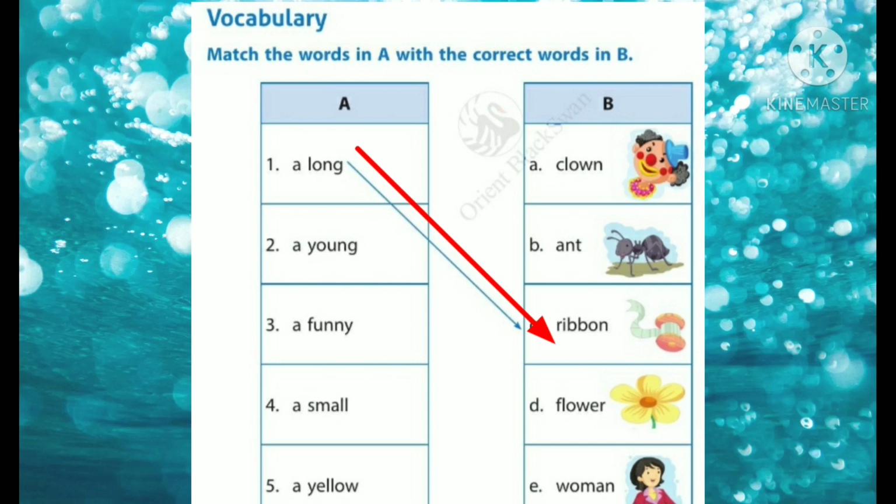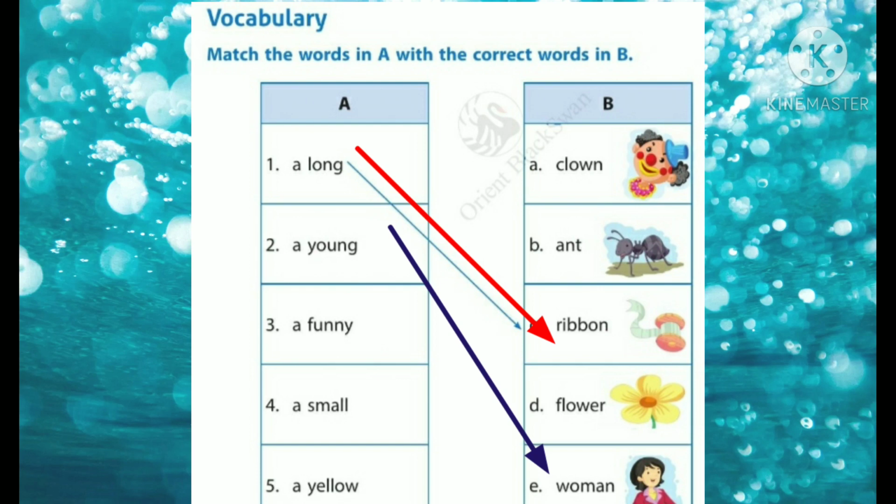So here, a long. Which is long here? Ribbon. A long ribbon. Two, a young. Who is young here? We can see a young woman. E, woman, W-O-M-A-N. So, the second word matches with E in column B. A young woman.